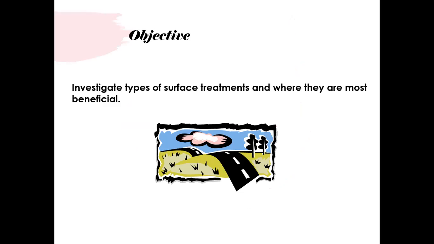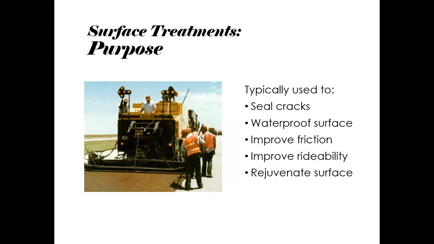The objective of knowing this topic is to investigate types of surface treatment and where they are most beneficial. The purpose for applying a surface treatment is to seal the cracks, waterproof the surface, improve friction, improve rideability, and rejuvenate the surface.